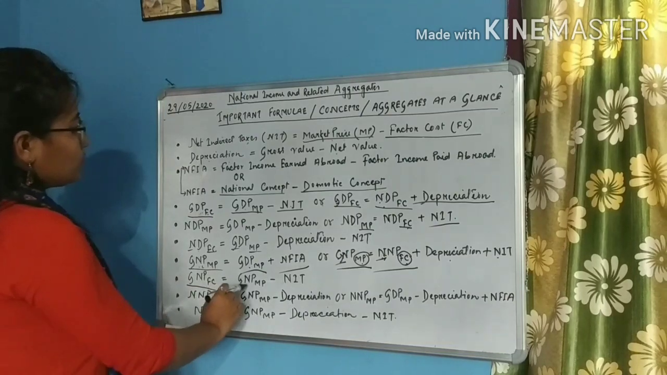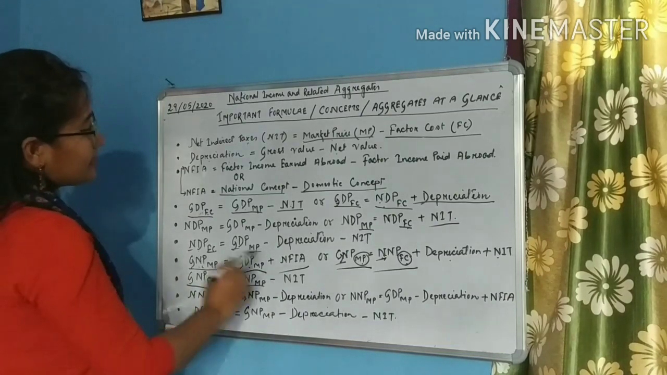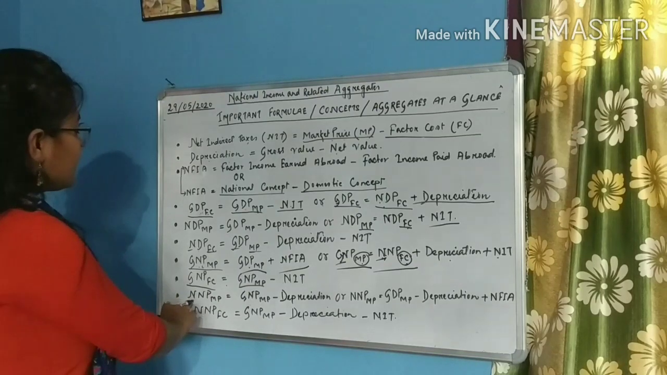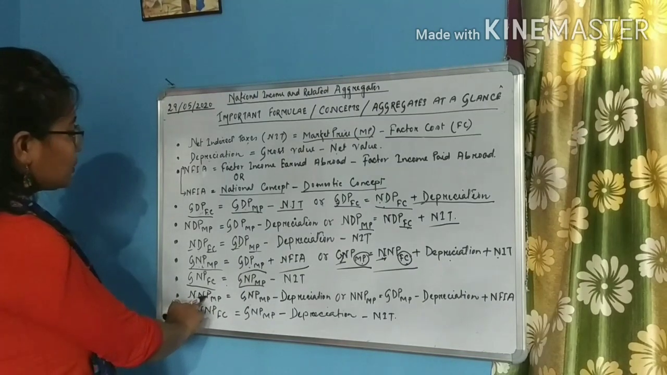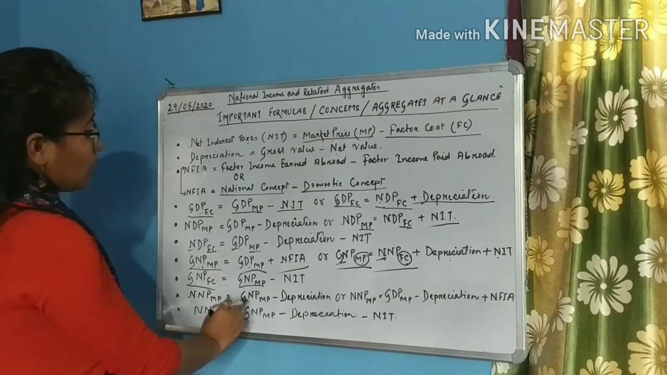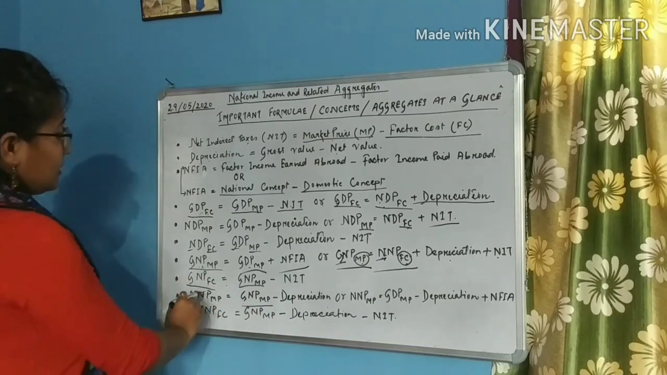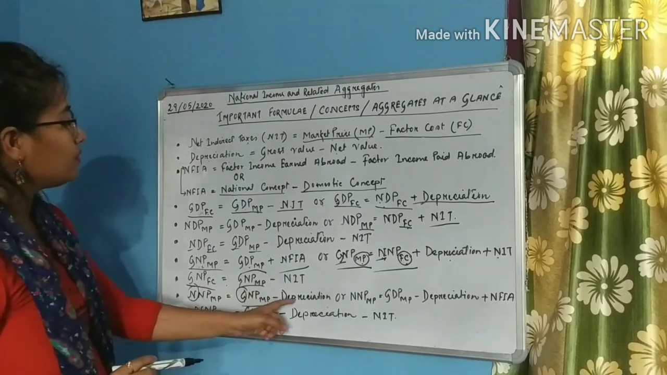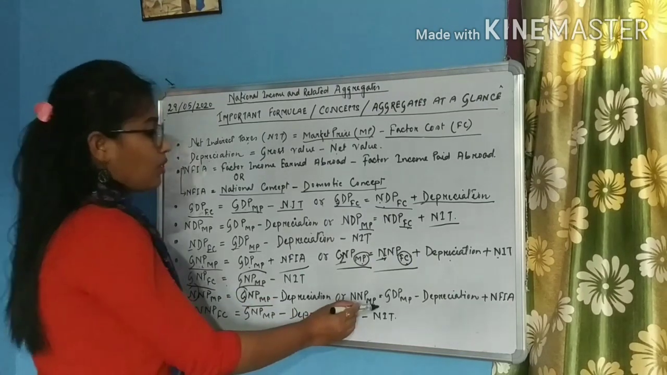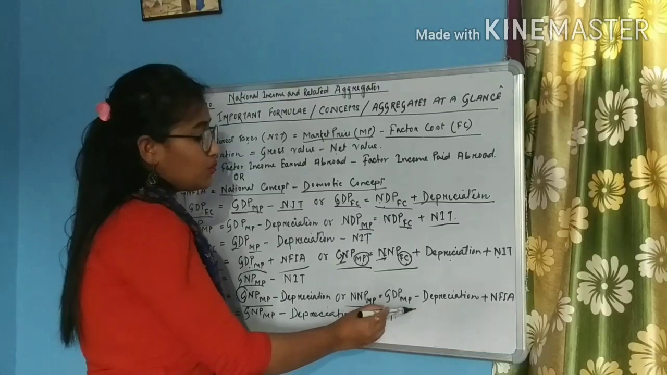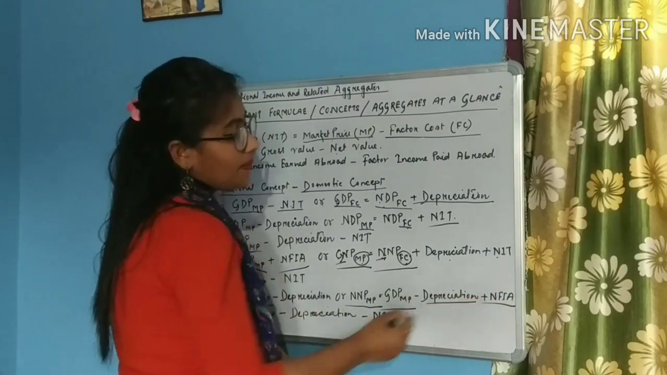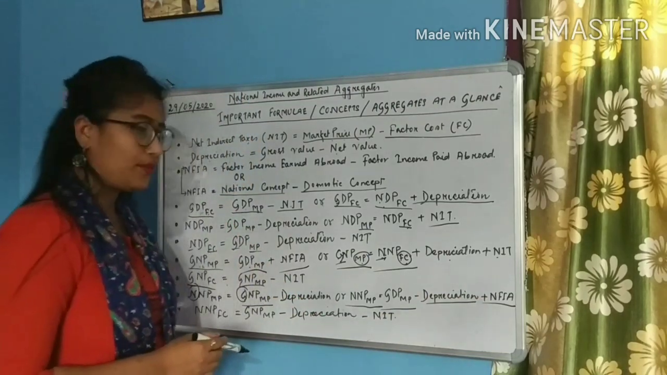GNP-FC equals GNP-MP minus net indirect tax. Then next is NNP-MP, net national product at market price, equals GNP-MP. The difference is here, gross and net. So we will have to deduct depreciation. Or students, NNP-MP equals GDP-MP minus depreciation plus net factor income from abroad.